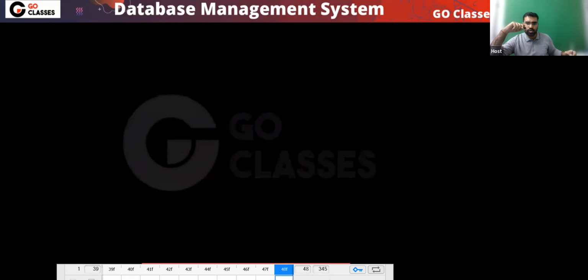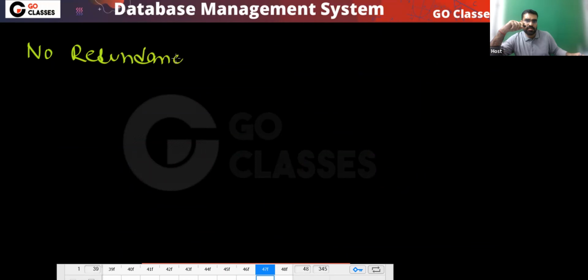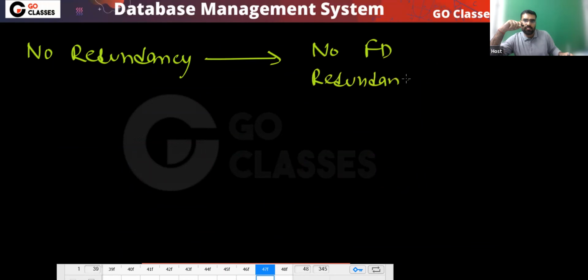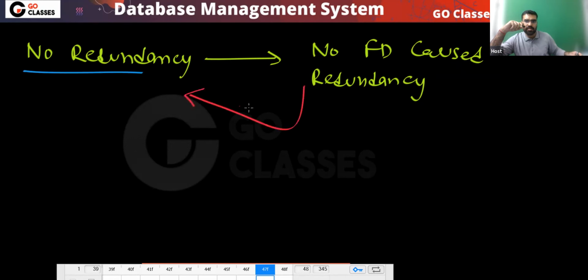So remember, if there is no redundancy, which statement is true? No redundancy implies no FD-caused redundancy. If there is no redundancy, then automatically there is no FD-caused redundancy. But the reverse statement is not true. If functional dependencies are not creating redundancy, something else can create it.